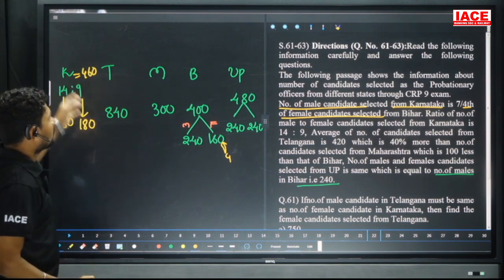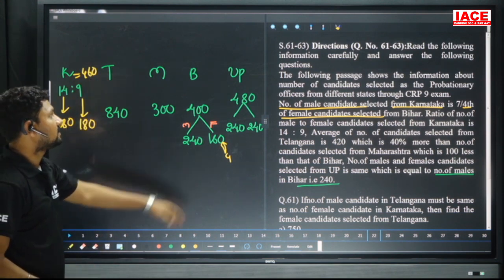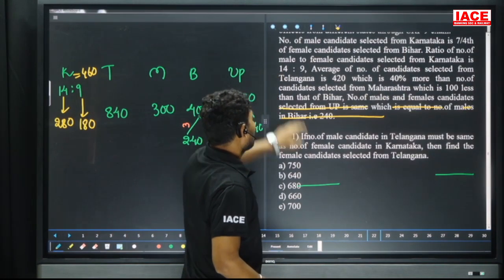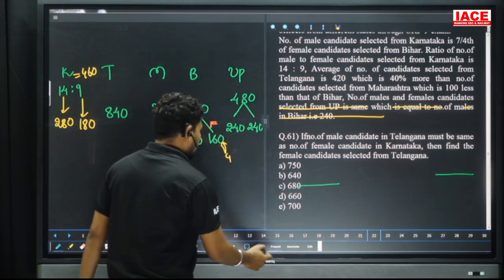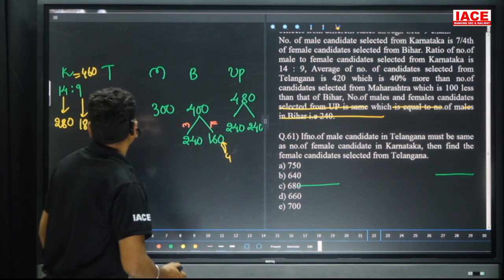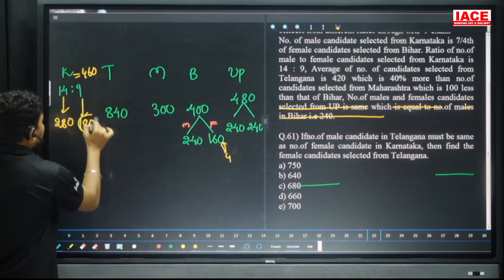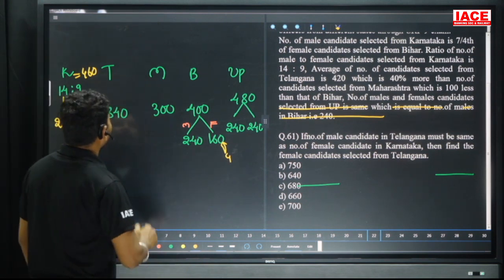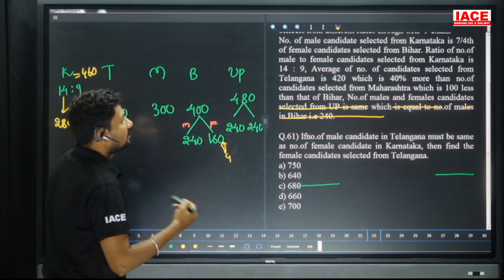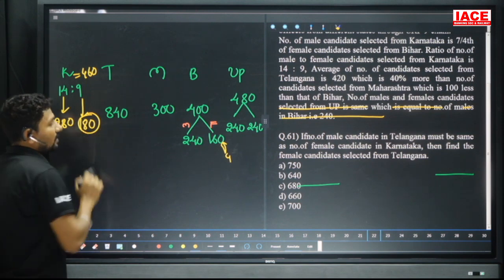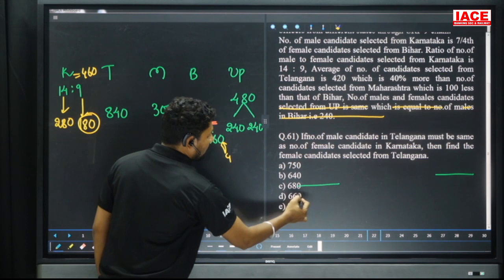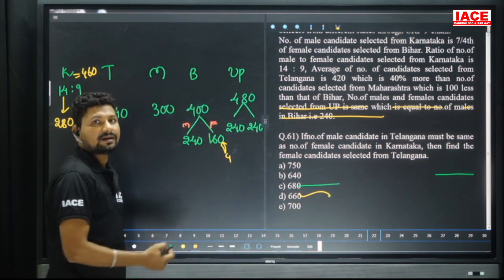So now we have the total values as per the given data till now. Then based on this we have to solve the questions. Here the first question is, if the number of male candidates in Telangana is the same as the number of female candidates in Karnataka, the number of female candidates in Karnataka is what? 180. 180 is removed from here. So then find the female candidates selected from Telangana. From 840, 140 is removed, we get 600. Extra 40 will be removed, we get 660. Then our answer is what? Option D is our answer.